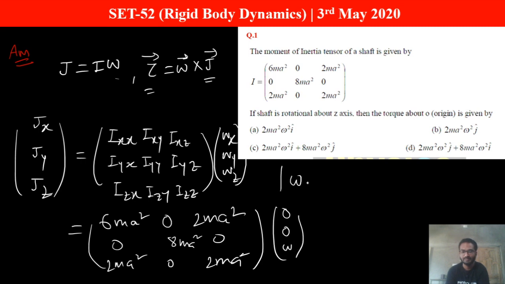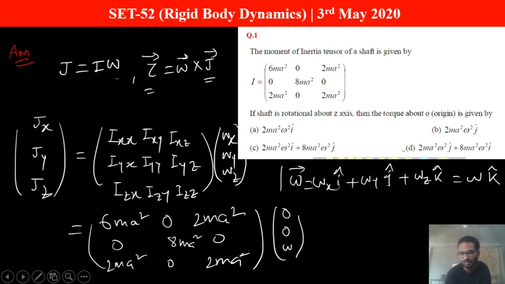Here we can write omega as a vector: omega_x i cap plus omega_y j cap plus omega_z k cap. This can be written as only omega times k cap, because the only component which is there is the z component of omega.